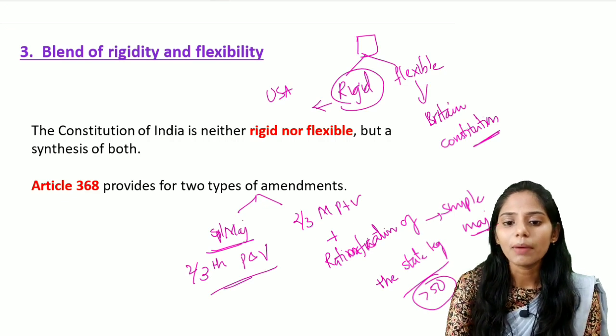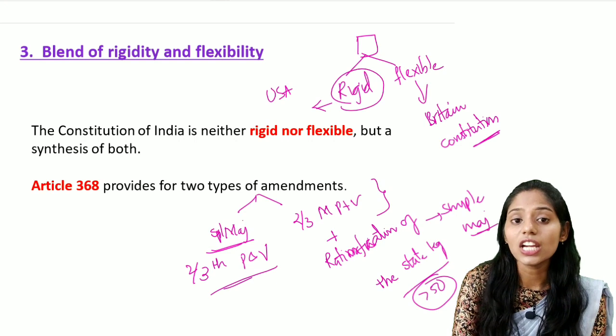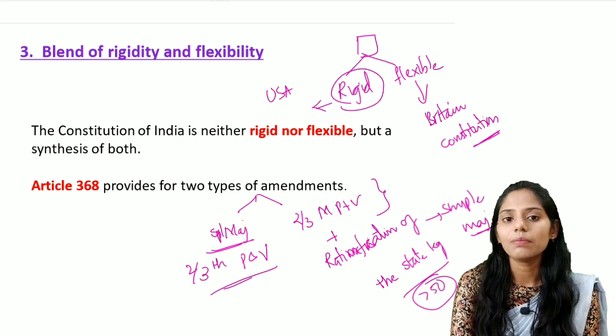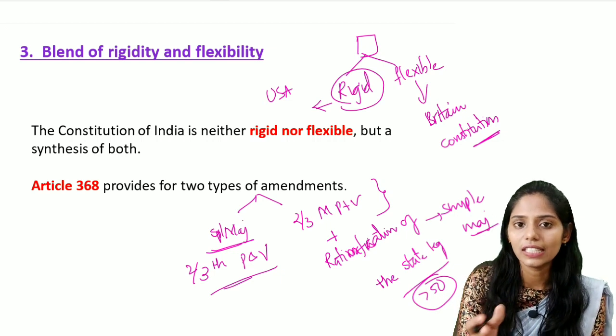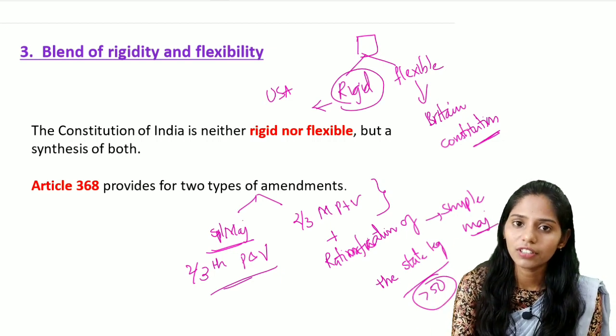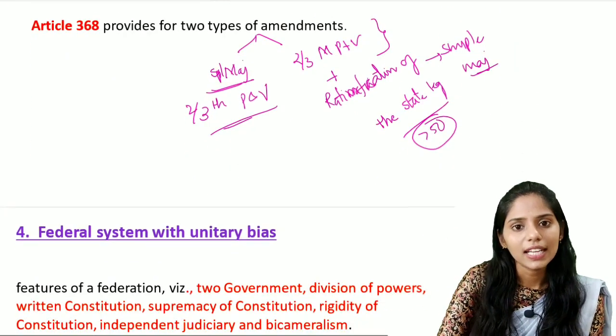When you are talking about the second type of majority, it is mainly whenever there is a change in the federal character. That means if any important thing needs to be accepted by both the center and the state, then it requires this ratification by the state legislative assemblies. So let us see the next important feature.